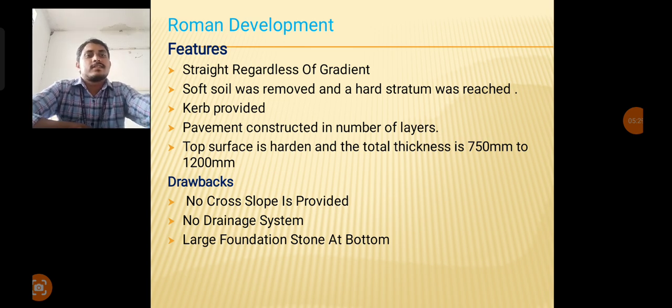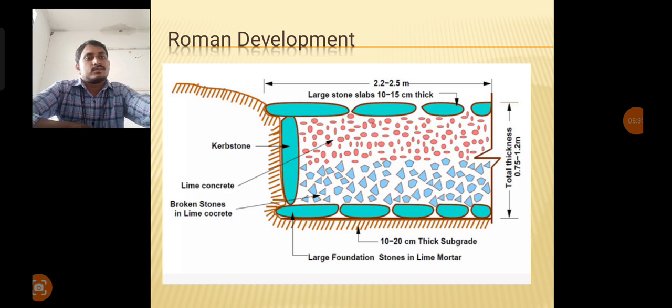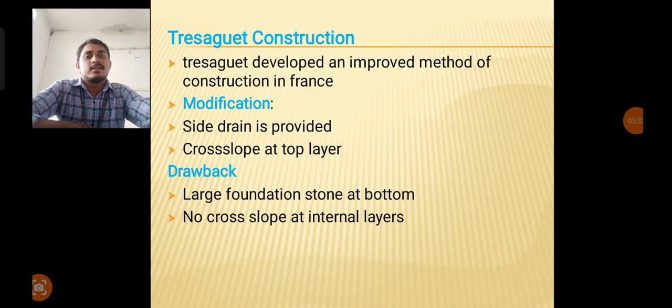Then later, the second method of construction, the second procedure, that is Tresaguet construction. The drawbacks in Roman development were addressed by Tresaguet. Tresaguet developed an improved method of construction compared to Roman development. Tresaguet developed this construction in France in the year 1727.